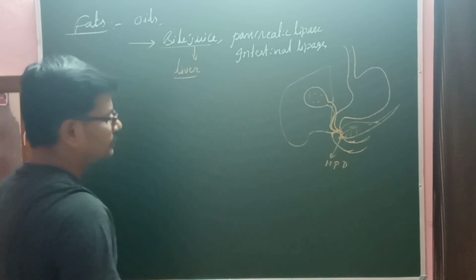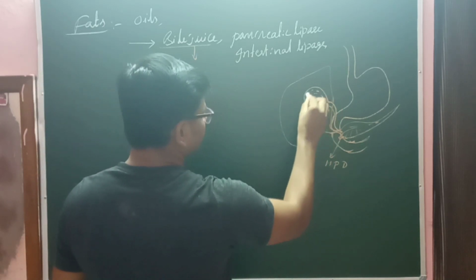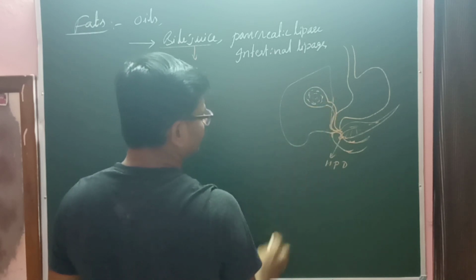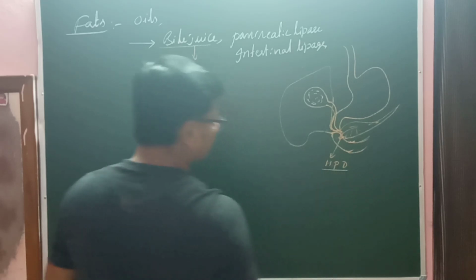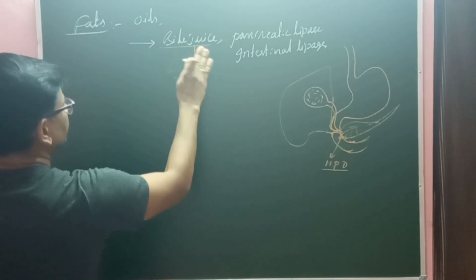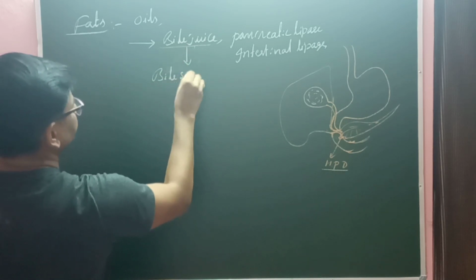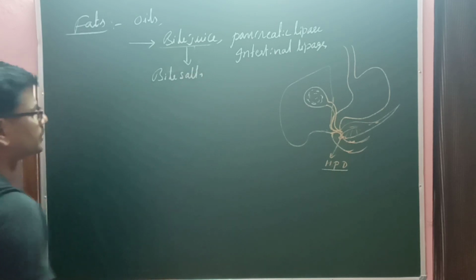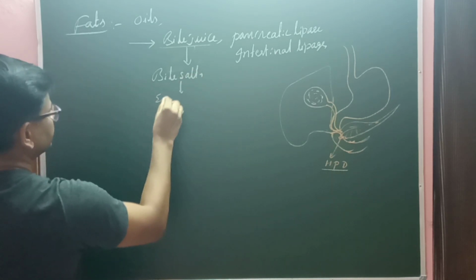Here the important thing is the bile juice synthesized by the liver and stored in the gallbladder is released into the duodenum through the hepatopancreatic duct. This bile juice contains bile salts, which are responsible for emulsification of fats.